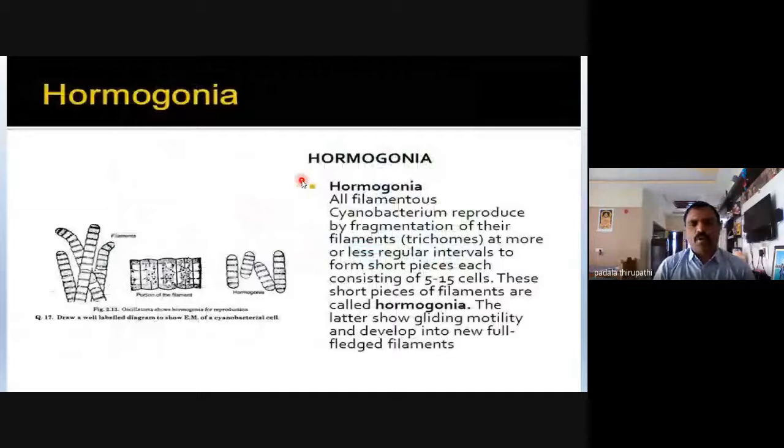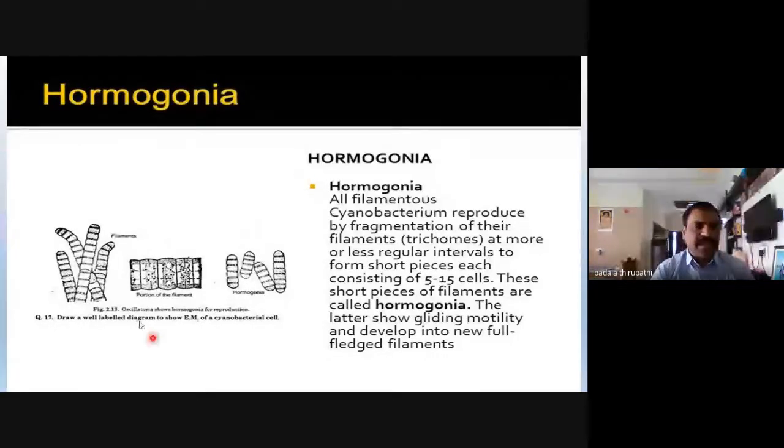All filamentous cyanobacteria reproduce by fragmentation of their filaments or trichomes at more or less regular intervals to form short pieces, each consisting of 5 to 15 cells. See, each hormogonium contains 5 to 15 cells. These short pieces of filaments are called hormogonia.